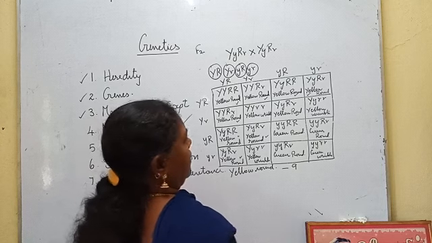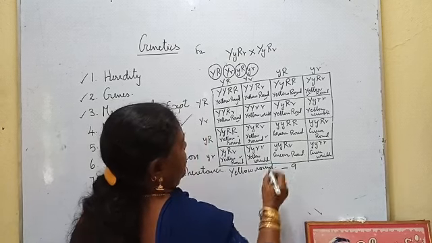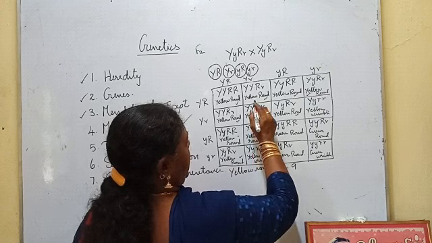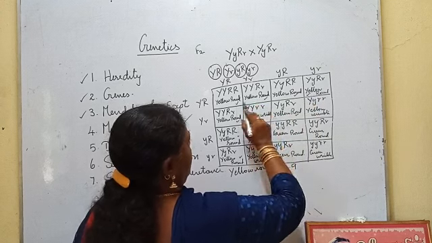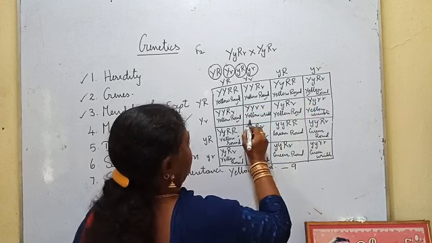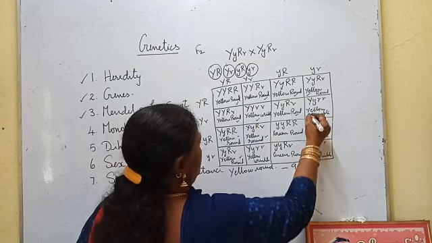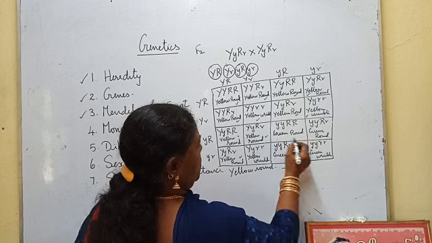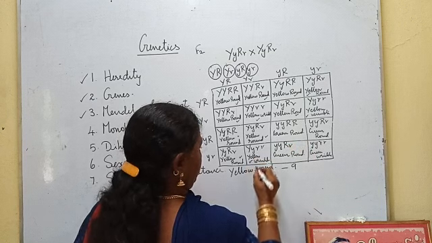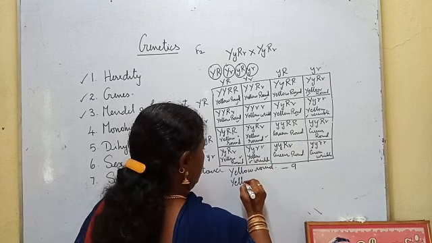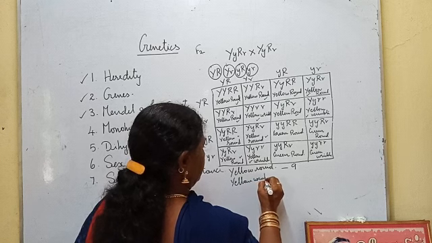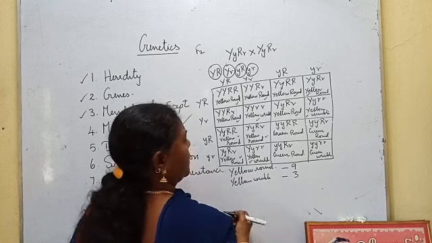Okay. Then we will see green round or yellow wrinkle. Yellow wrinkle 1, yellow wrinkle 2, yellow wrinkle 3. So yellow wrinkle 3.